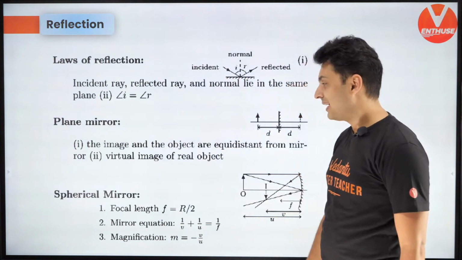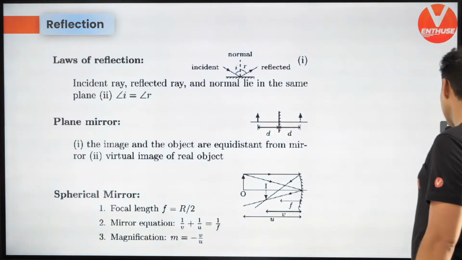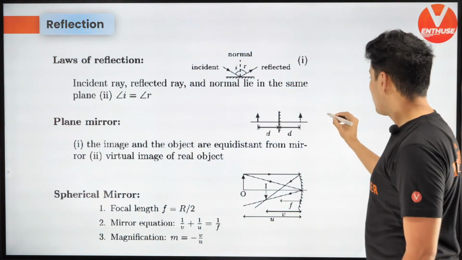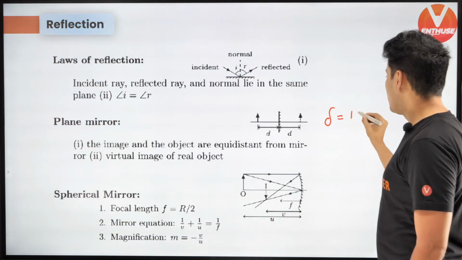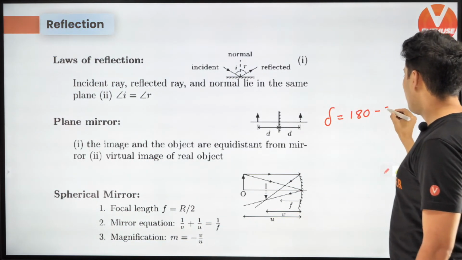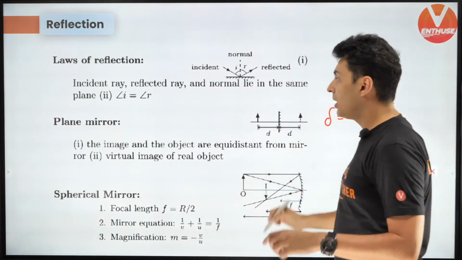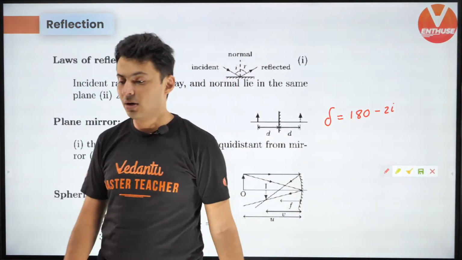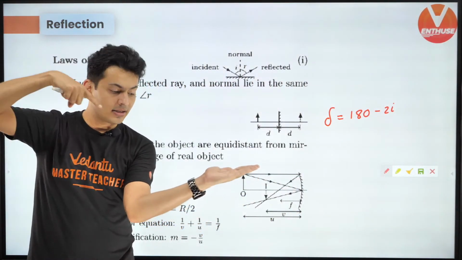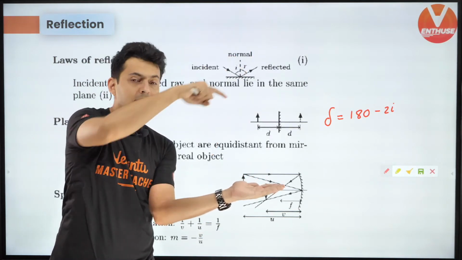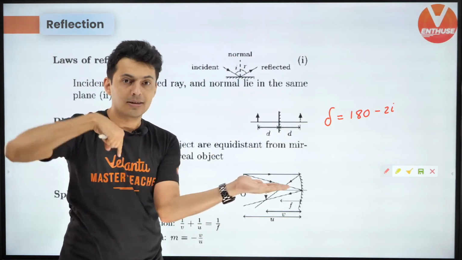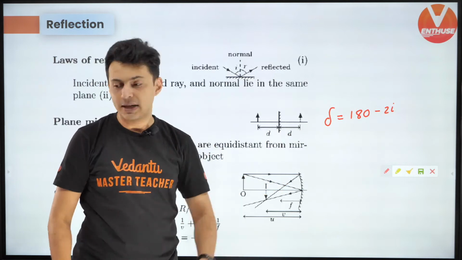And some more formulas relating to mirrors. Remember the angle of deviation is 180 minus 2i. If a ray touches the mirror and deflects, the total deviation is 180 minus 2i.